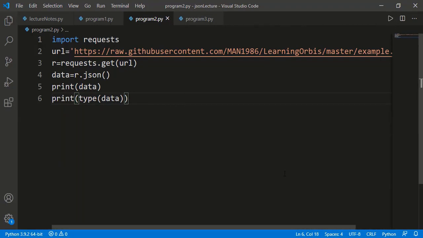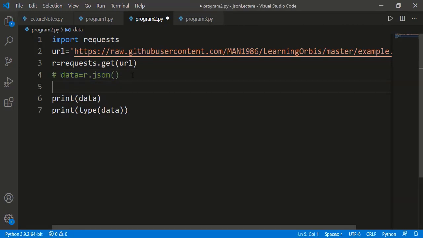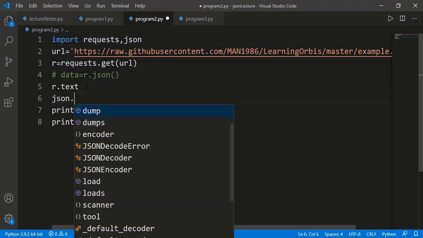You see, we have not used the json module here and have used the json method which is available in the requests module. But there is another way to get the JSON data from the response object. The response object has one attribute, text, which converts the response object to text. And in case there is just the JSON data in the URL, the text will be the JSON object in the text or string form. It means we can apply the loads method of the json module on that string to get the dictionary.